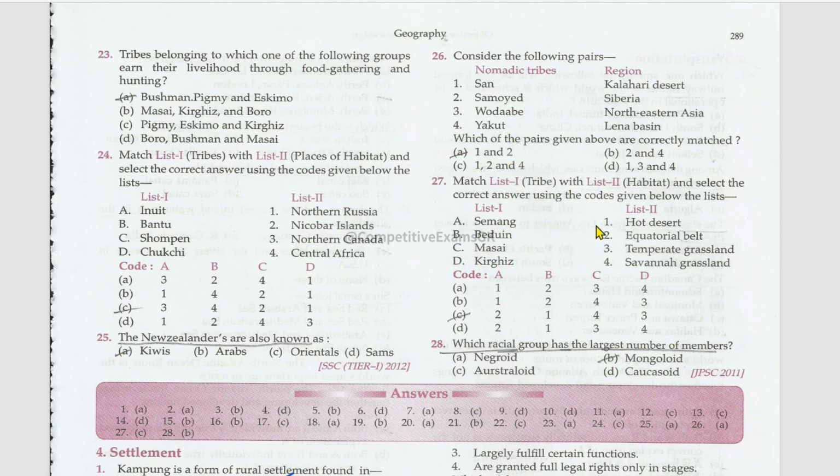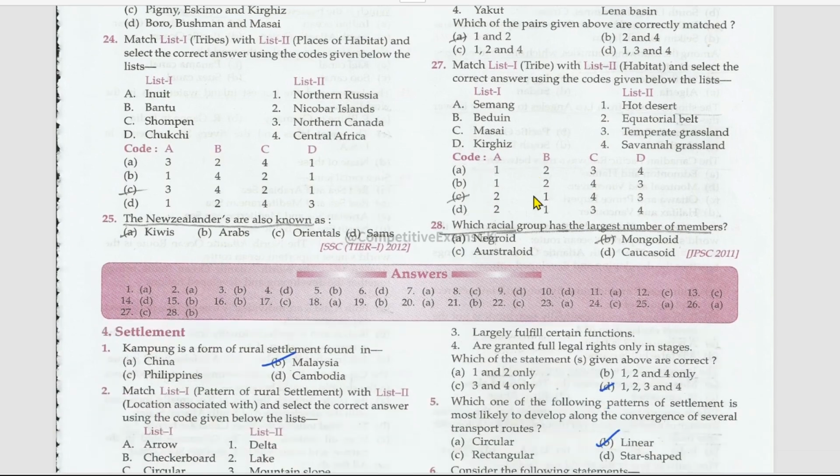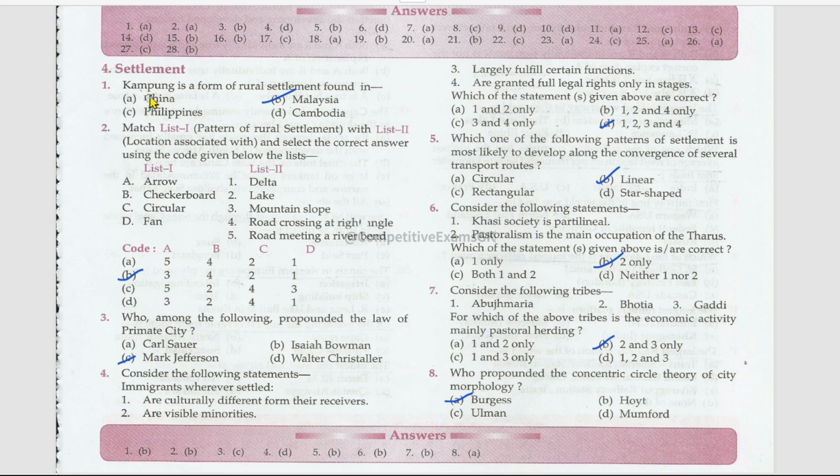And the matching tribes and habitats. Semang, Equatorial Belt; Bedouin, Hot Desert; Maasai, Savanna grassland; Kyrgyz, temperate grasslands. Which racial group has the largest number of members? Mongoloid. Next subtopic is settlement. Kampung is a form of rural settlement found in Malaysia.